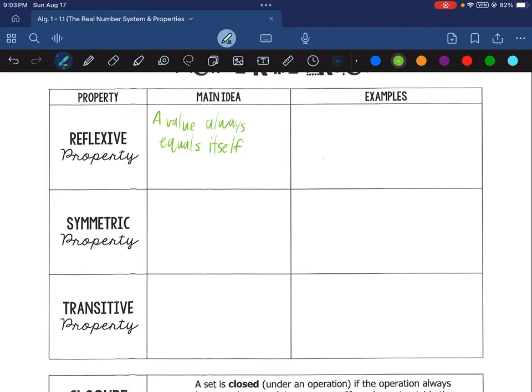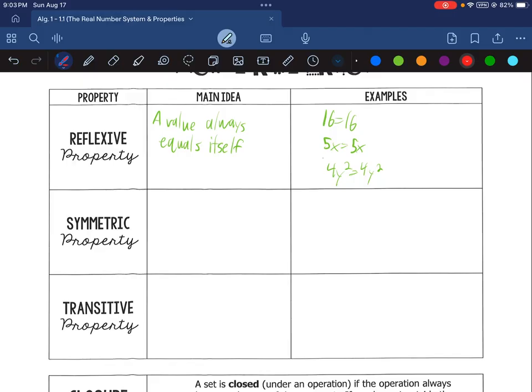So anything is equal to itself. So for example, 16 equals 16. That's true. Kind of seems overly simple, right? 5x equals 5x, something equals itself. Or 4y squared equals 4y squared.